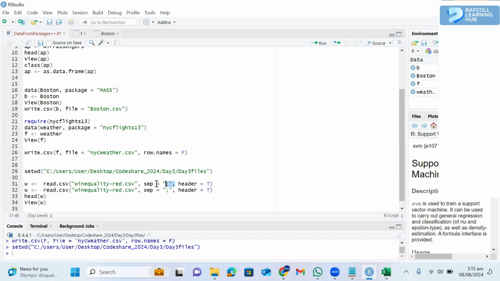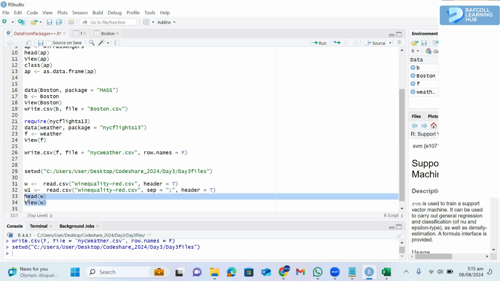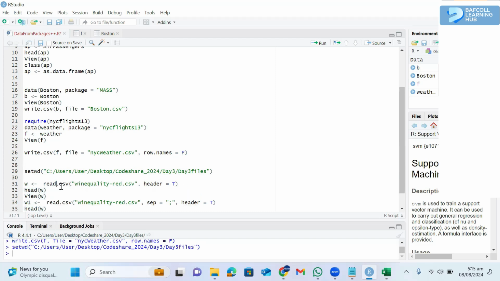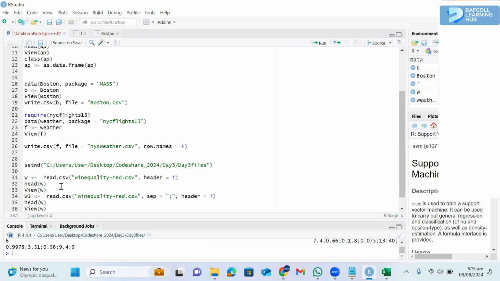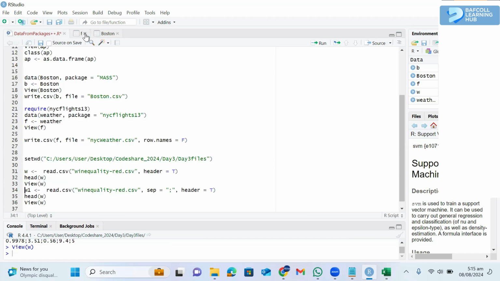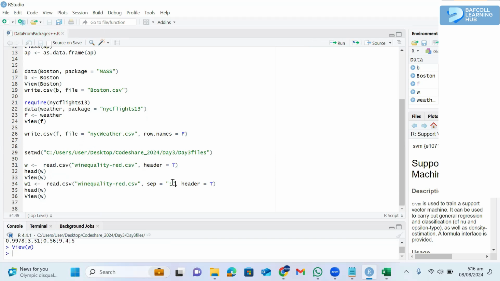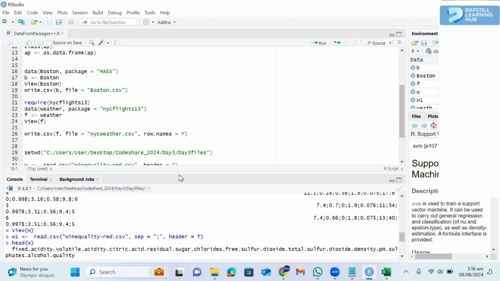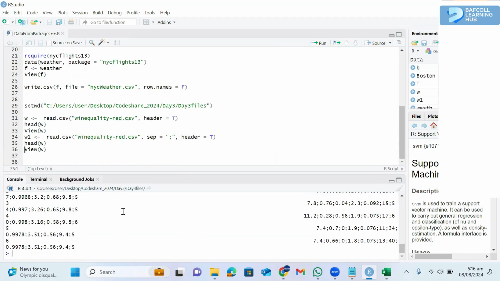Let me remove this. Let's see the difference. So this is W and this is W1. If you load this without specifying the separator, we'll have this problem as Koshik had. This is what you don't want. So what you want to do is choose a specific separator for the columns. So with this, you can have your data frame as we know it.